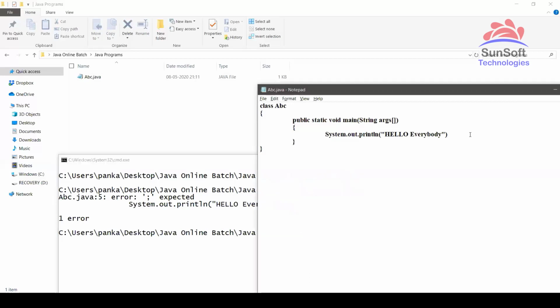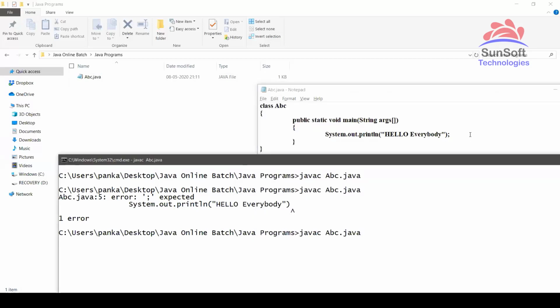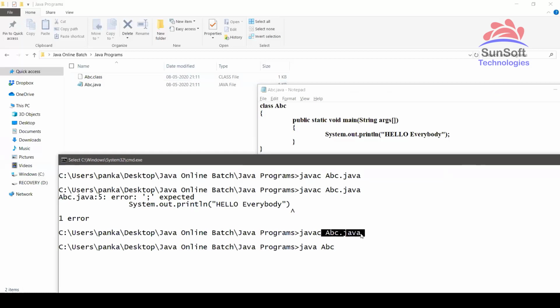Now I will come back here, put the semicolon and save it. And now I will recompile it. When I recompile it, now see, everything is fine. So it created a bytecode .class file. And to run this bytecode, we need to write java space abc. So see, for compilation, javac, that is the Java compiler. The name itself, javac, Java compiler. So it is compiling my .java file, meaning source code, and getting me the bytecode.